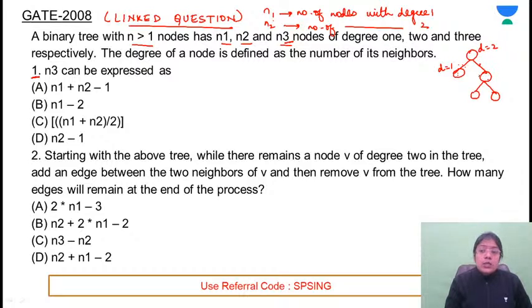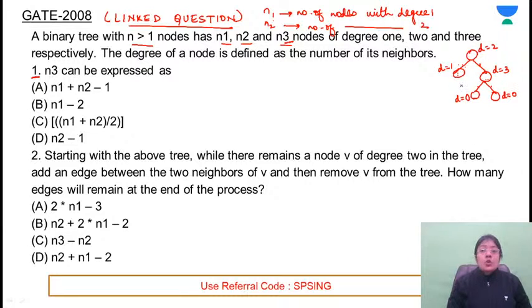For the internal node, except the root node, every internal node which is having 2 children will have degree 3. This is connected, this is connected, this is connected. So degree for this node is 3. For the root node, since no parent is there, degree is 2.